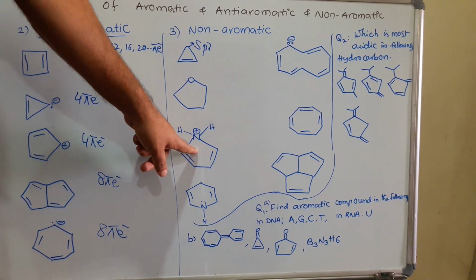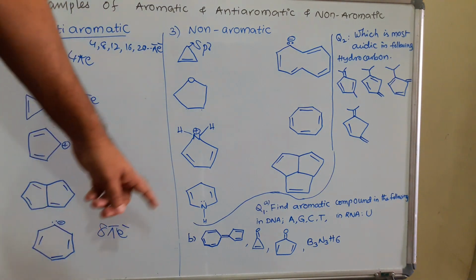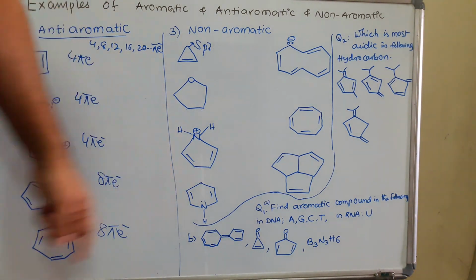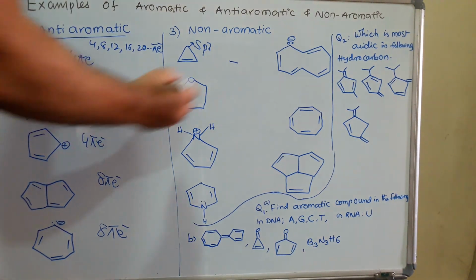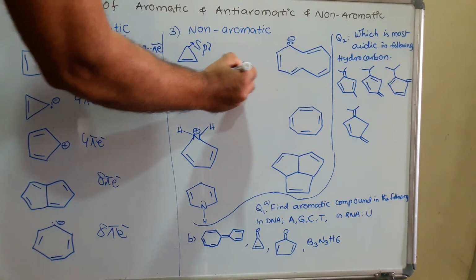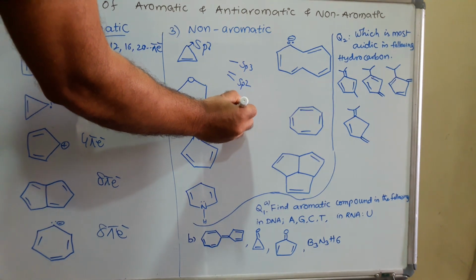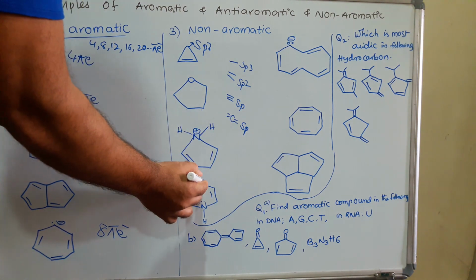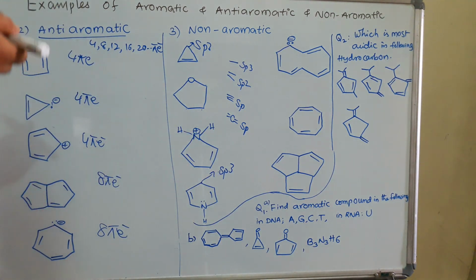That's why this is a non-aromatic compound. If you come to this compound, here also this carbon is an sp3 hybridized carbon, because already I told you in the last class, single bond means sp3, double bond means sp2, triple bond means sp, and carbon with two double bonds is also sp. So this carbon is an sp3 hybridized carbon.